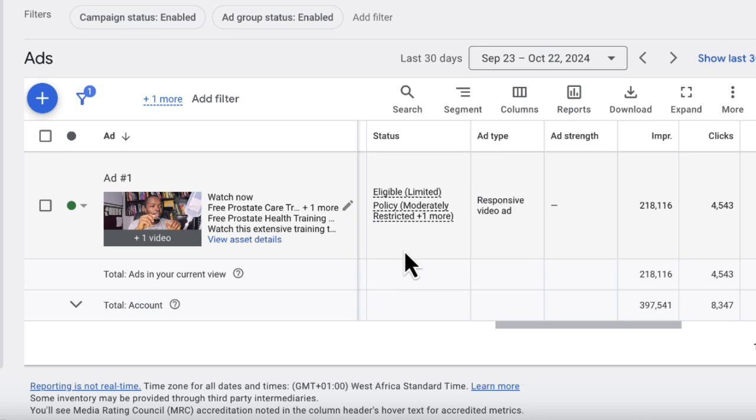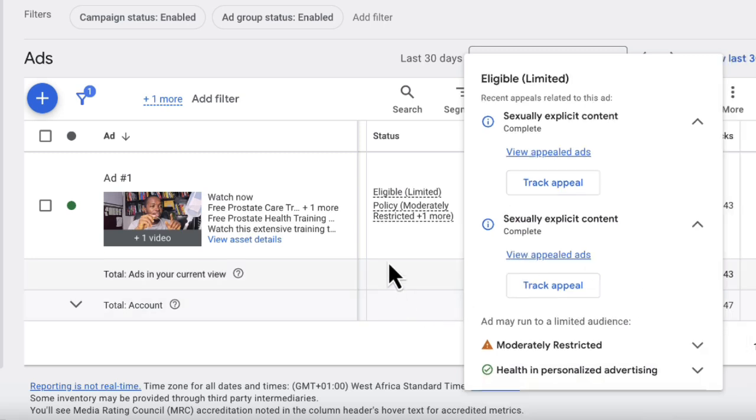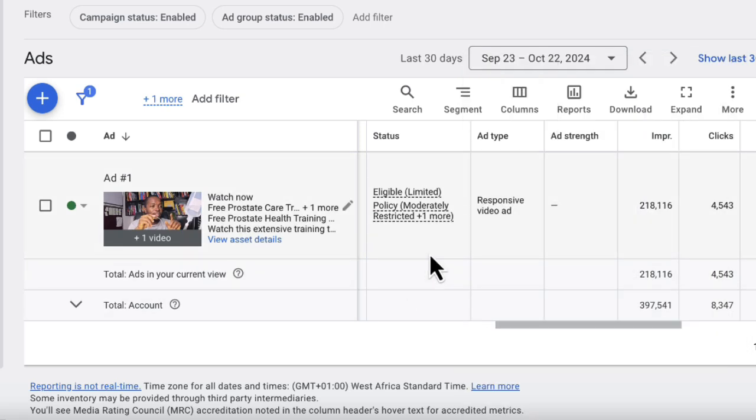You can either create a new advertisement, taking into consideration the information from the policy and avoiding that information in the advertisement, or you proceed by updating your landing page or creating a new landing page, and make sure the landing page is free of anything related to what Google has mentioned in the limitation information. This way you can solve this problem, and then your advert can start serving to many people on Google's network.